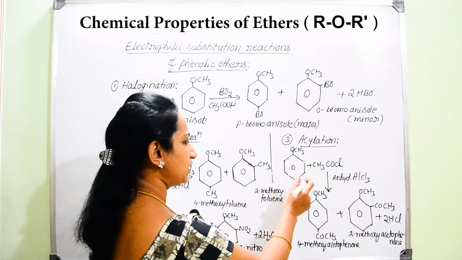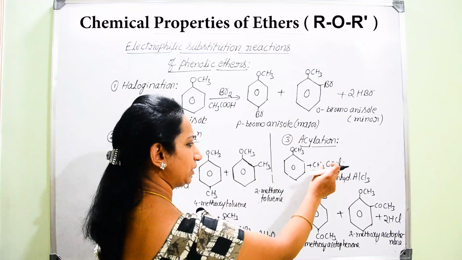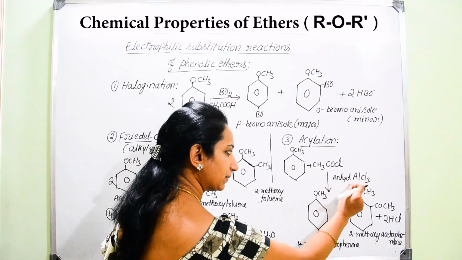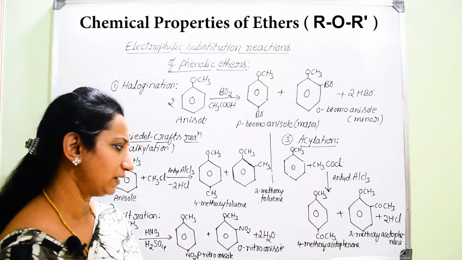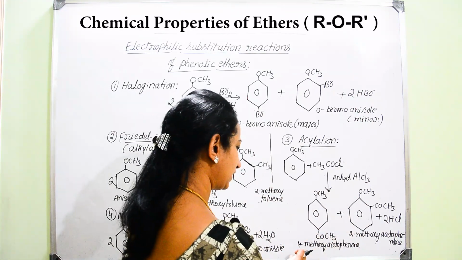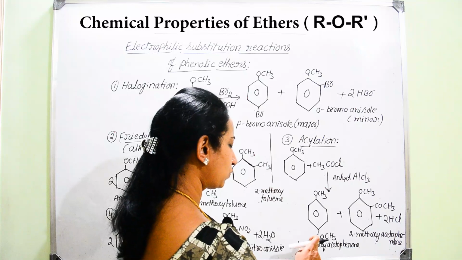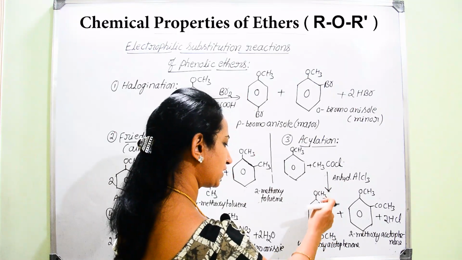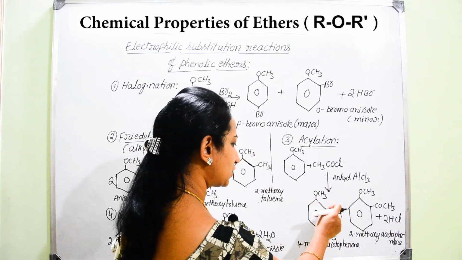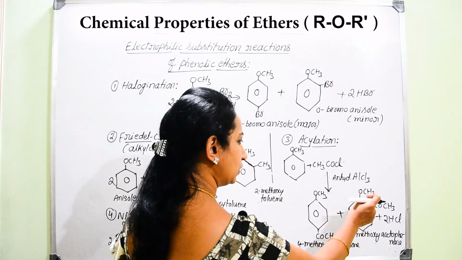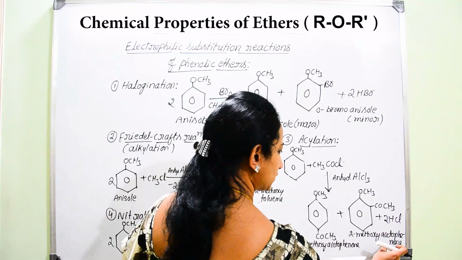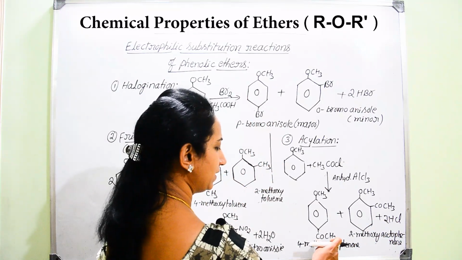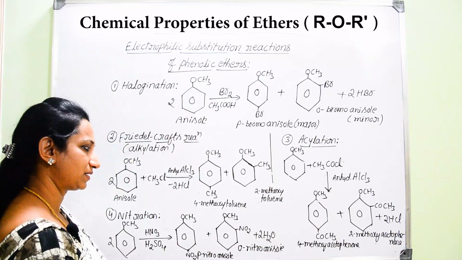Therefore anisole on acylation by using acetyl chloride in the presence of anhydrous aluminum chloride catalyst gives two products. One is the major product, 4-methoxyacetophenone. Another one is 2-methoxyacetophenone. The first one is para substituted, hence it is the major product.